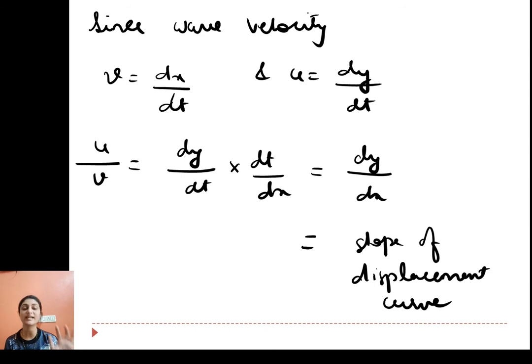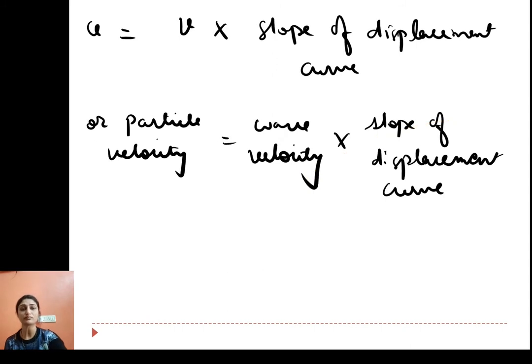What is dy by dx? Dy by dx is called the slope of the displacement curve. Now if I shift v to the other side, I will get u equals v into the slope of the displacement curve. What is u? U is the particle velocity. What is v? It is the wave velocity. So I am getting particle velocity equals wave velocity into slope of the displacement curve.